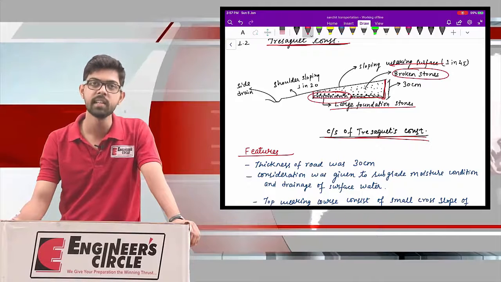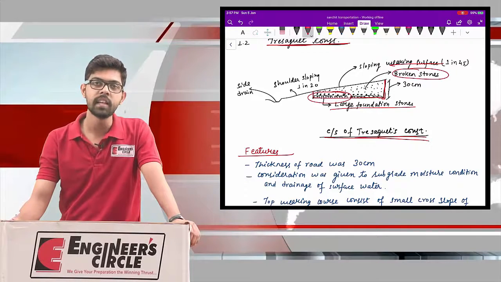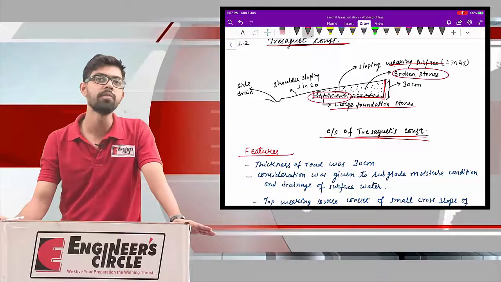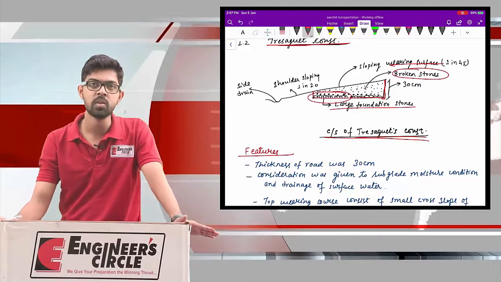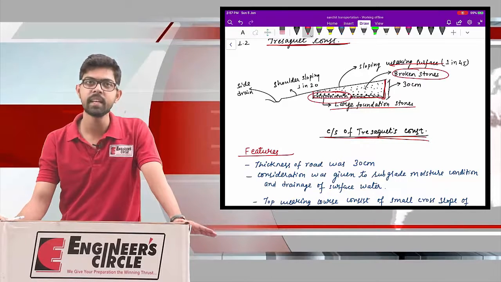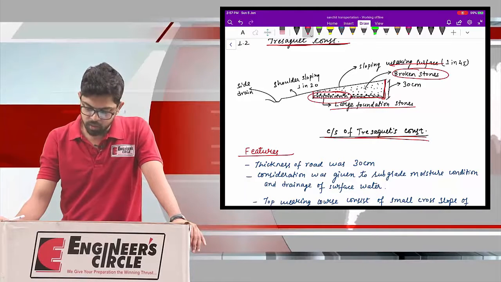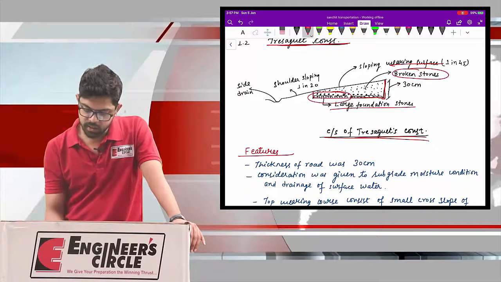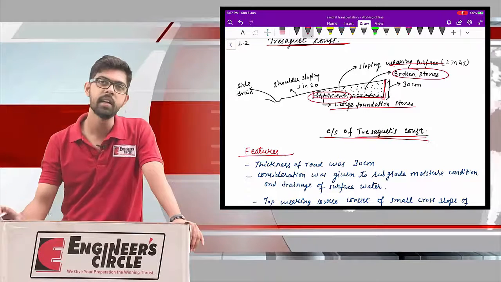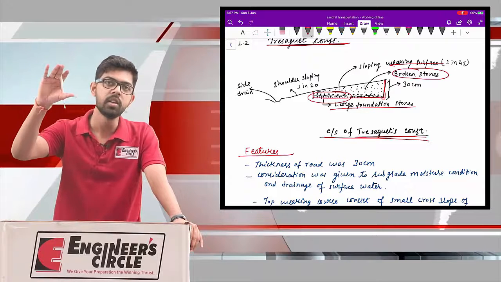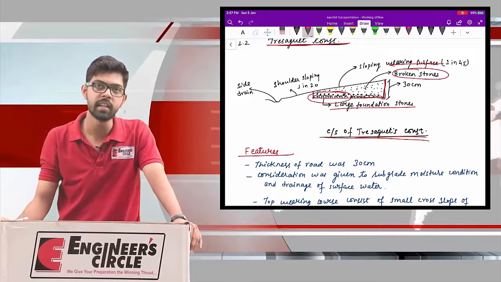As you can see, the top portion, that is the top wearing surface, in the Trescott construction does not contain large stone slabs. It is just simply a profile of stones, and that too of not very large size, acting as a topmost wearing course. A unique thing to be noted is that they have provided a sloping wearing course, a cross slope from the drainage point of view.